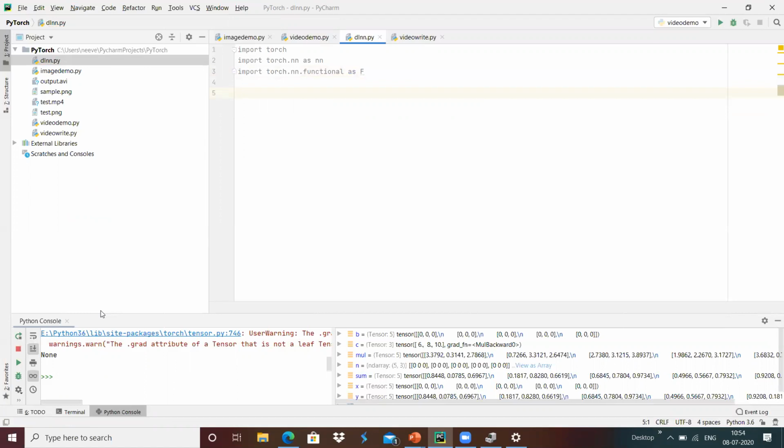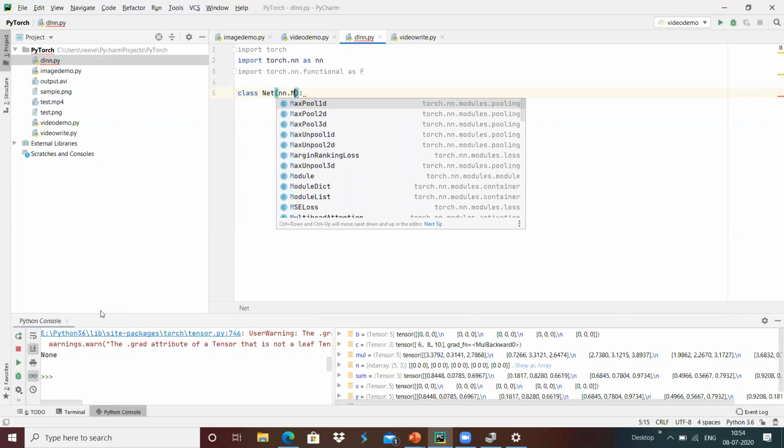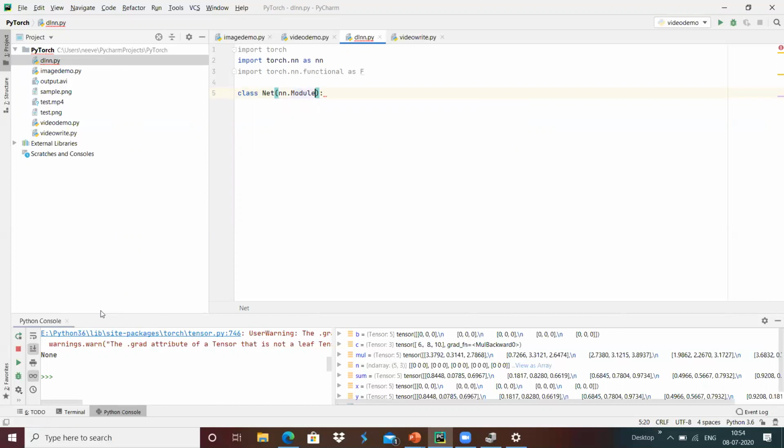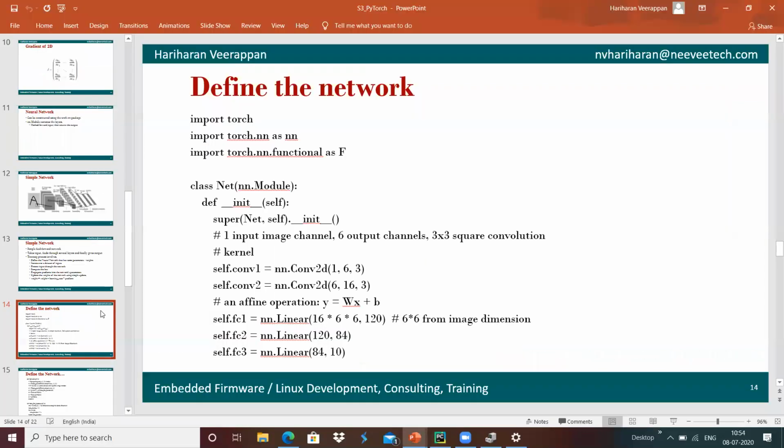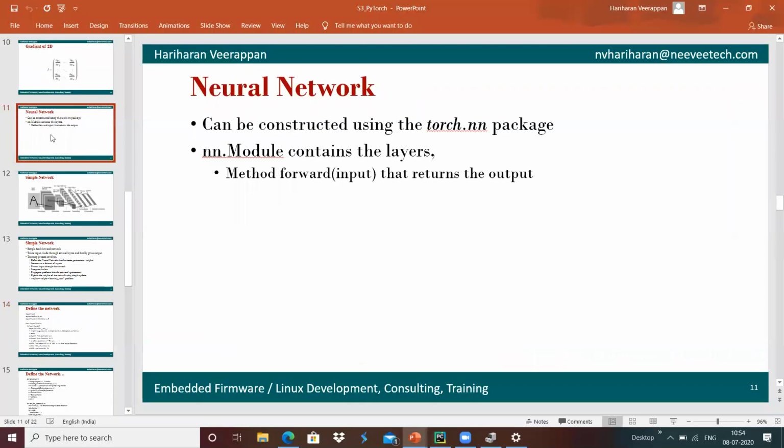I'm going to define a class, something like a network, as a child class of nn.Module. nn.Module is the one which contains the layers.